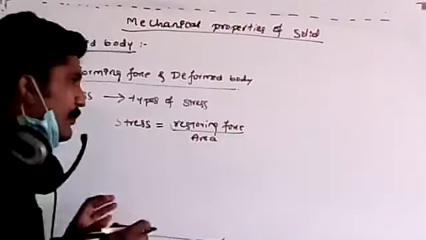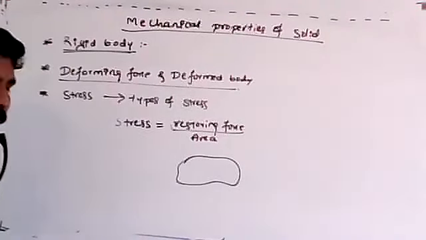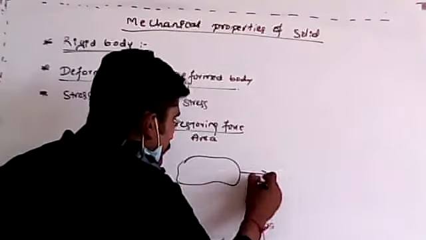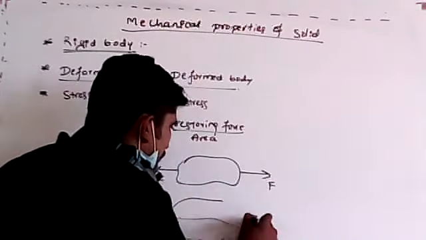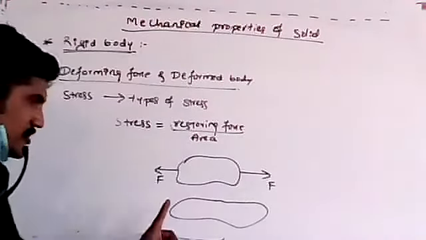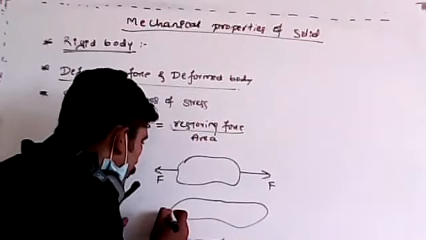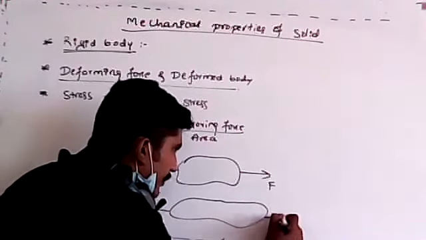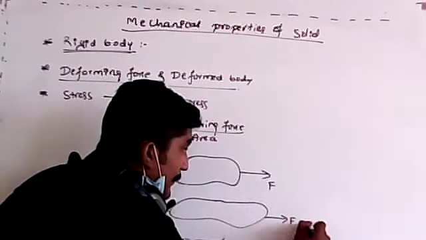So for example, if I take one body and apply a force in this way, then it stretches in this way. It means this is the applied force. Remember, these are nothing but applied force.